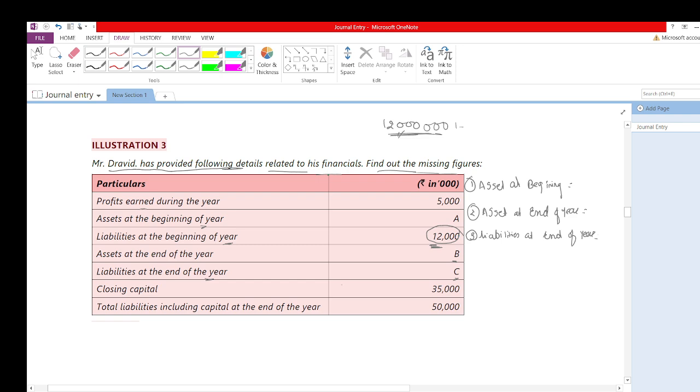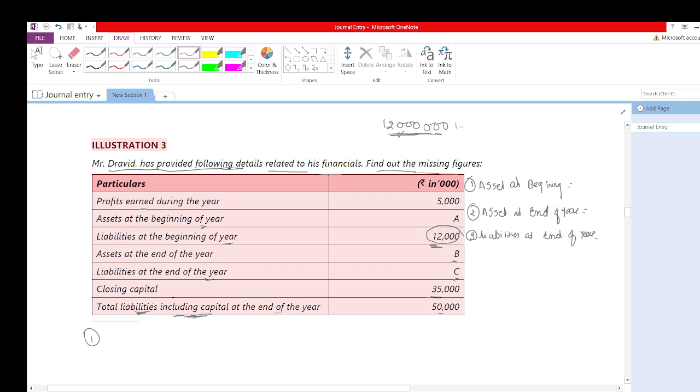Okay, next thing is closing capital. They have given 35,000, and total liabilities including capital at the end of the year is 50,000. Now, using this equation, can we compute opening capital? Yes, I can compute opening capital.